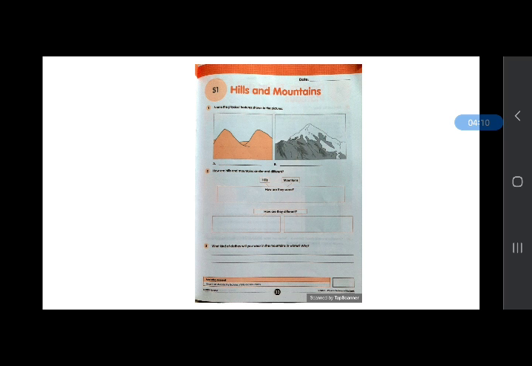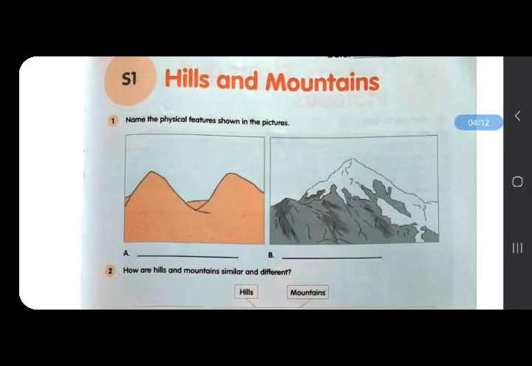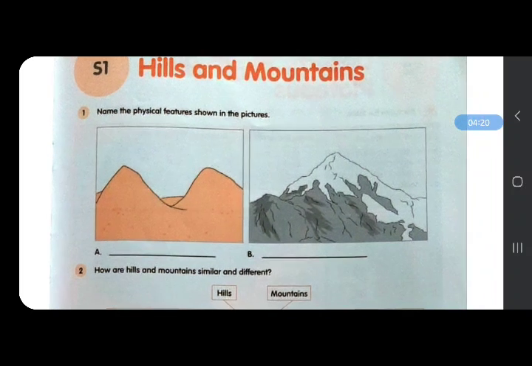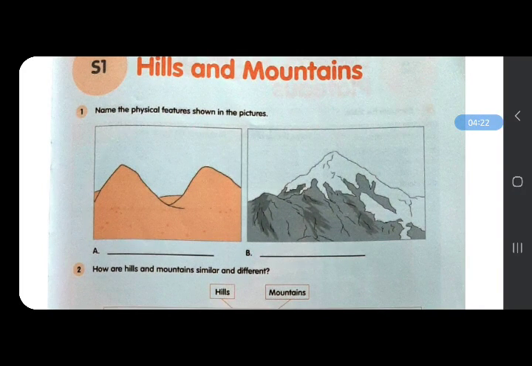Open your workbook. What you need to do is look at the pictures of the physical features shown there. You need to identify, write the name of the physical feature and also try to write two differences between these features.